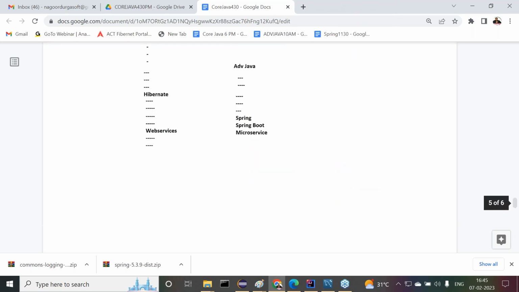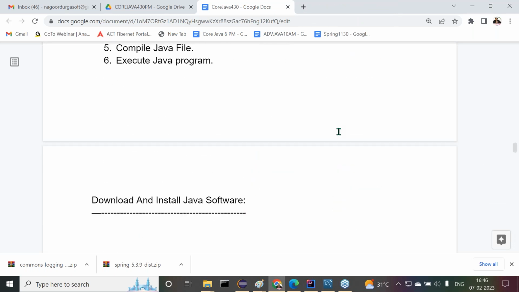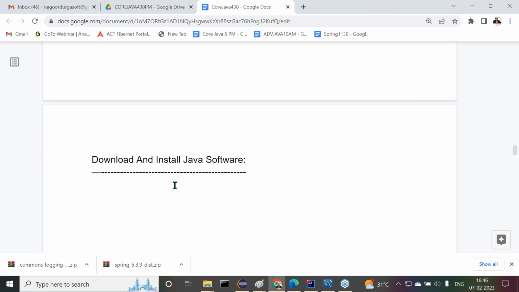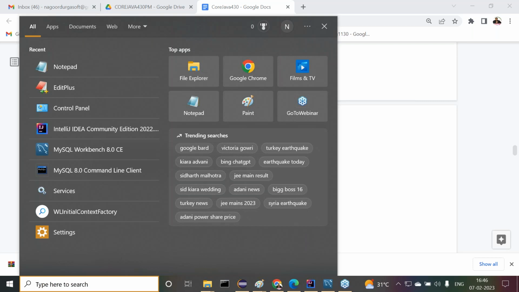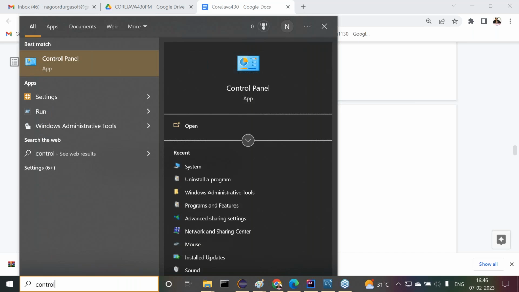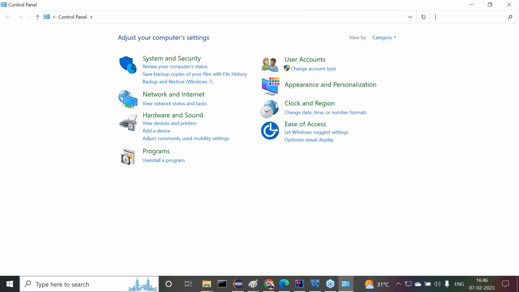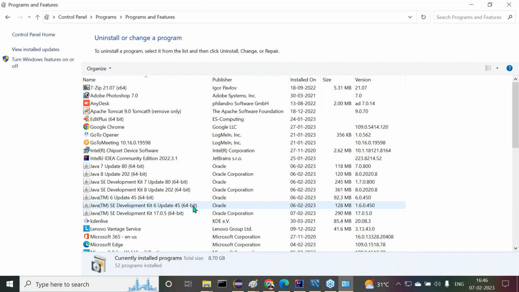All right, sir. Now in the last class, I just completed how to install Java software in our system. Up to that point only we understood. I want to show one more time the installation of the Java software. Then I will provide required settings in the control panel. I want to uninstall one version, then show that. After that we will move on to the next part.